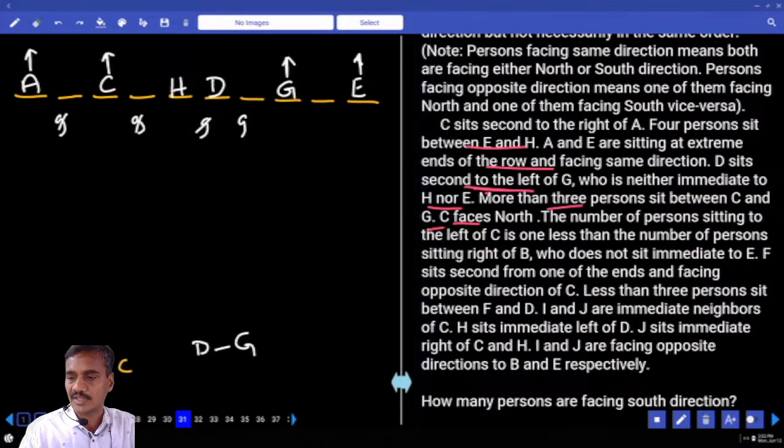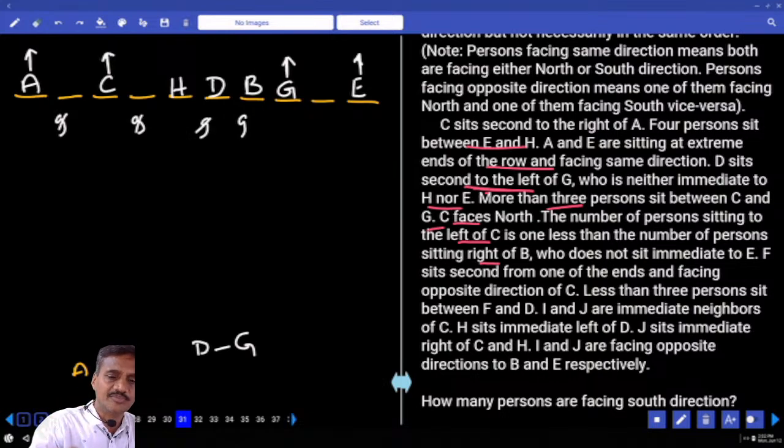Next, the number of persons sitting to the left of C is 2, and is 1 lesser than the number of persons sitting to the right of B. Right of B, there must be exactly 3 people. Hence B must be at this place. Now B can be either here or here, so there are 2 possibilities. If B is here, B faces south, and if B is here, B is facing north. Then B does not sit immediate to E. B is not adjacent to E.